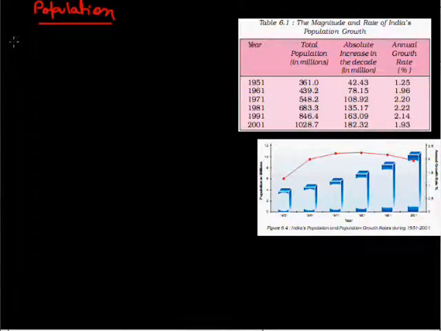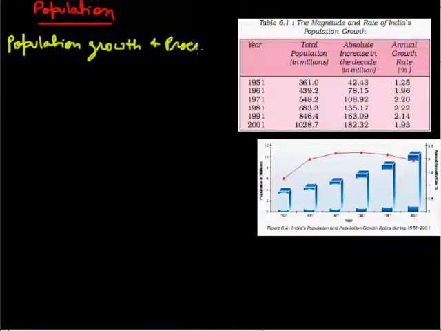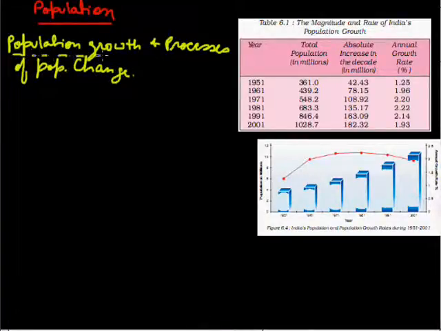In the first module of this chapter, we discussed the size and the distribution of population. Now in this chapter, let's come to the second topic, the population growth and the process of population change. Means how the population grows and what changes we see in population.